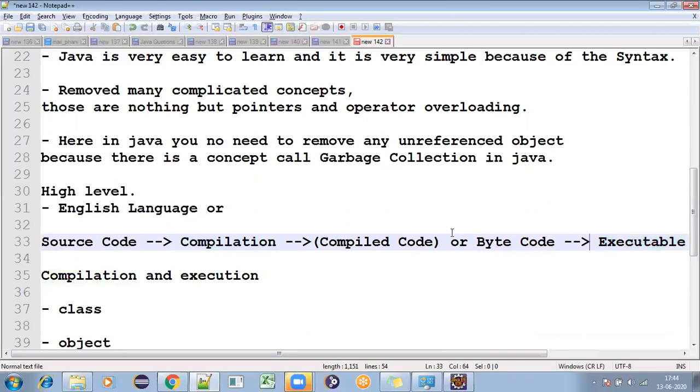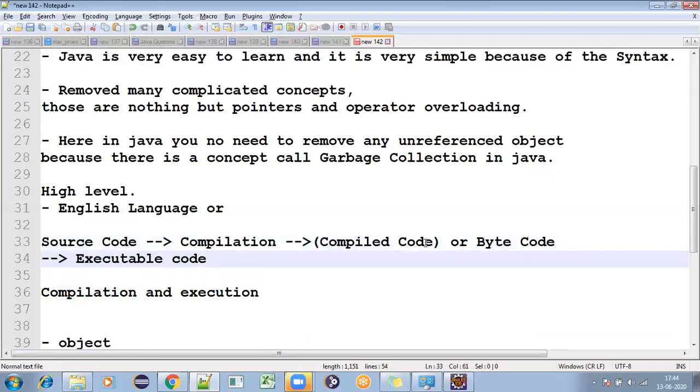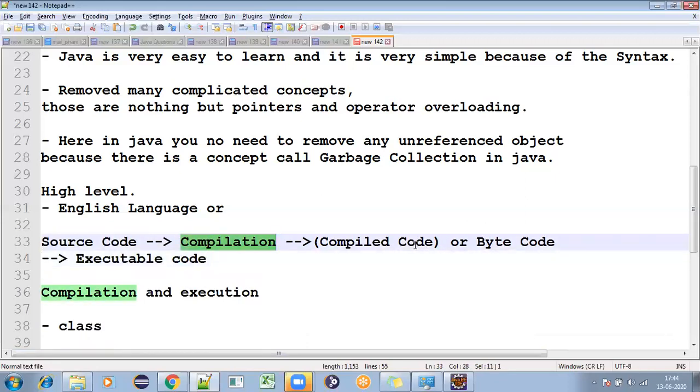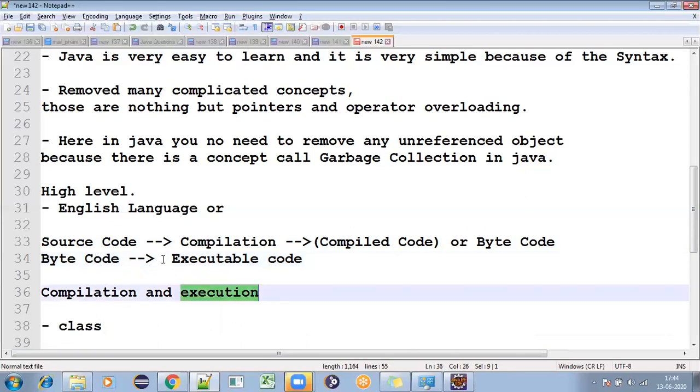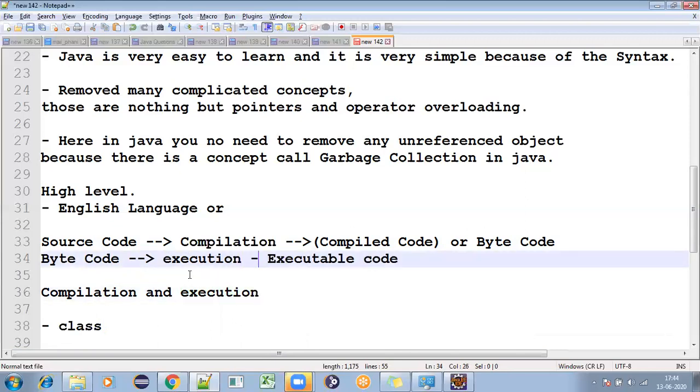Here what we did was compilation, right? After compilation, what will we achieve? Bytecode. Then after bytecode, what I am doing is execution. If I am doing execution, then it will be converted to executable code. Okay.